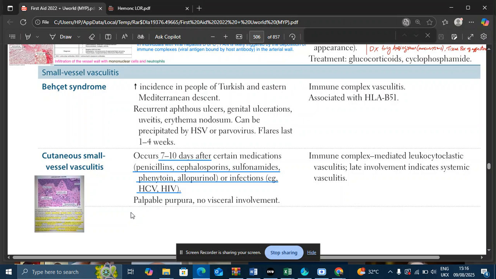So, in simple words, you should remember that non-palpable purpura is non-inflammatory, while palpable purpura is inflammatory. For non-palpable purpura, the examples are petechiae and ecchymosis, while palpable purpura is inflammation related, so it is seen in vasculitis, small vessel inflammation like cutaneous small vessel vasculitis, leukocytoclastic vasculitis.